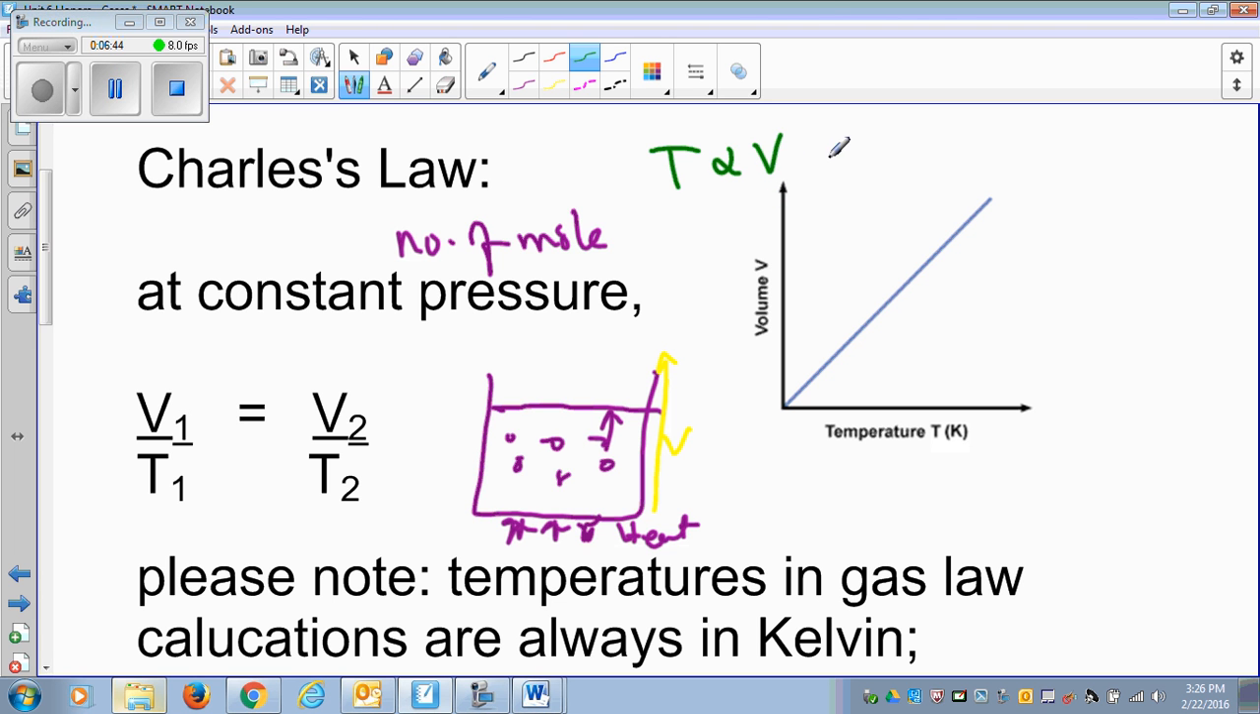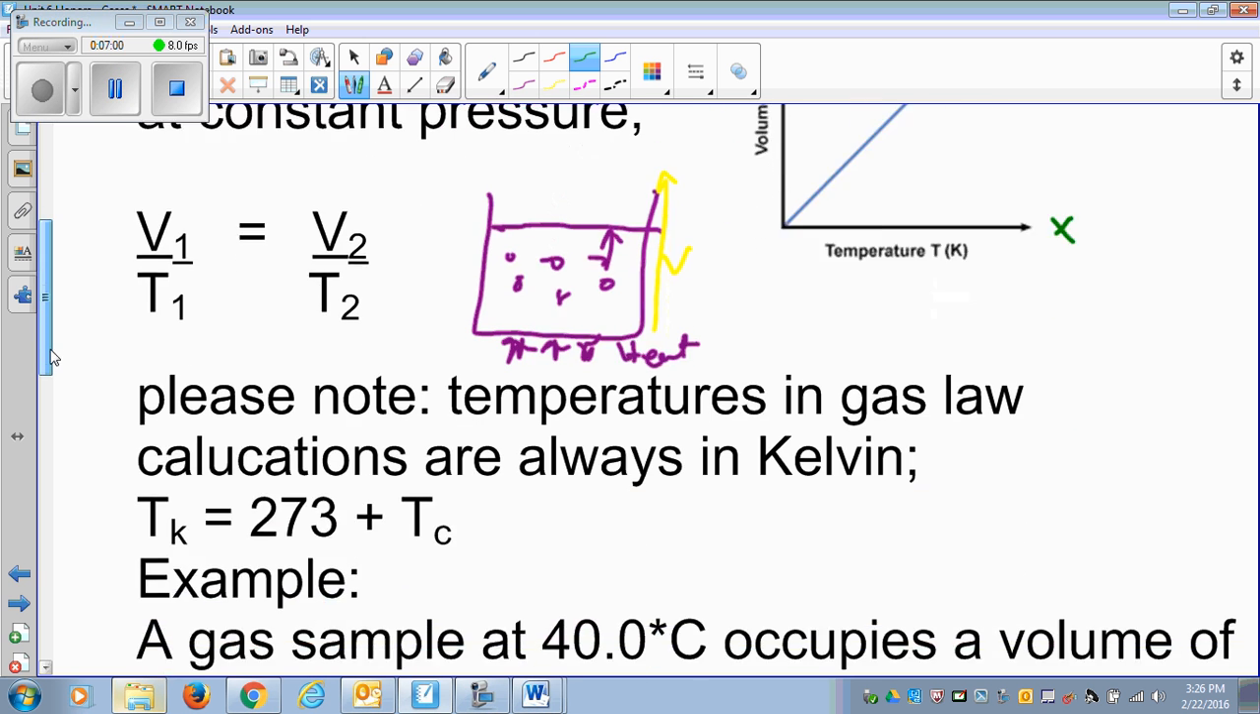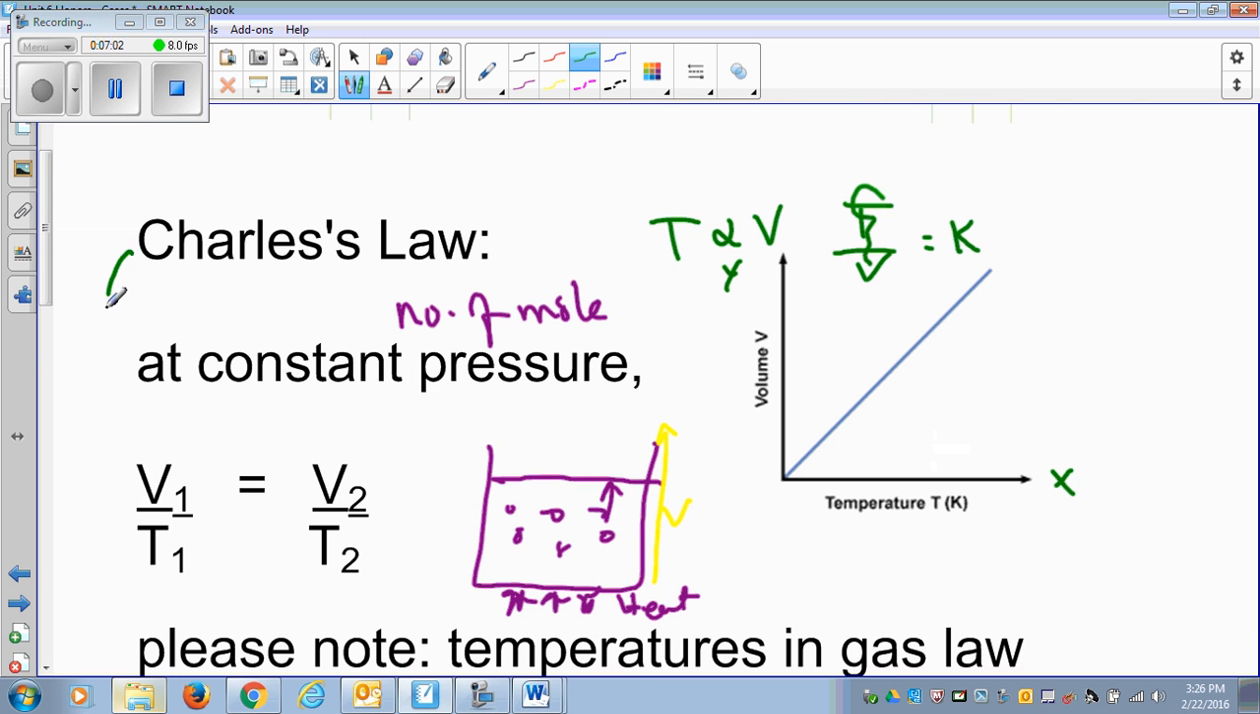If temperature is directly proportional to the volume, when I bring the constant in, it becomes volume over temperature. V1 over T1 equals V2 over T2. So I have temperature on my x-axis and volume on the y-axis. Okay, so V1 over T1 equals V2 over T2. You have to memorize that this is Charles' law.